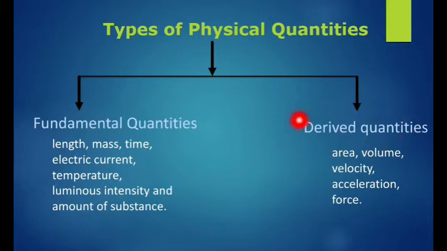Derived quantities come from the fundamental quantities. See the definition in your textbook. Derived quantities are quantities that can be expressed in terms of fundamental quantities.